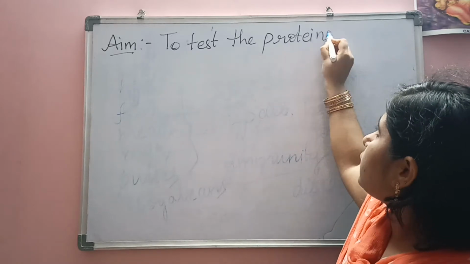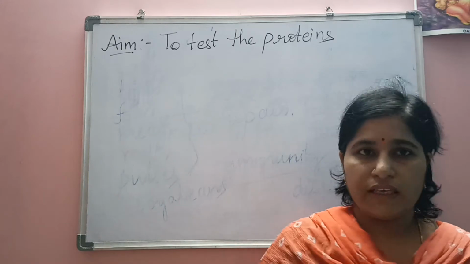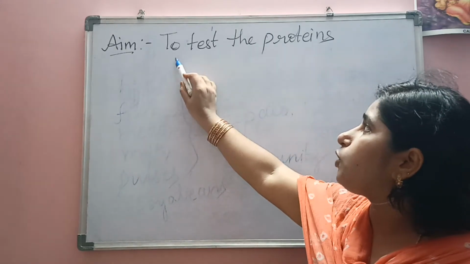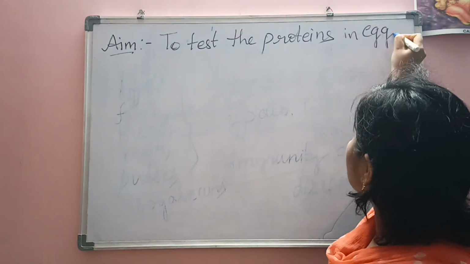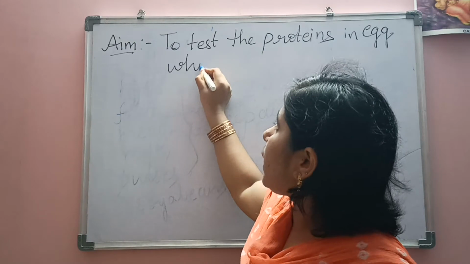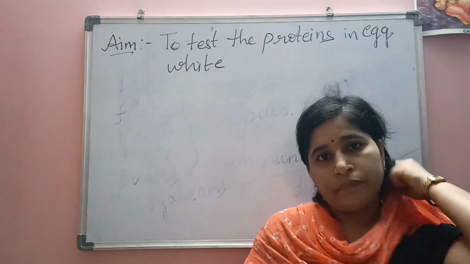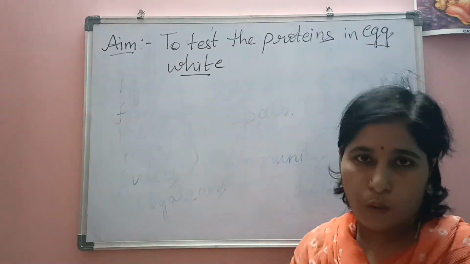Already I said the proteins are present in the egg also. So we want to test whether proteins are present in the egg or not. Here we are taking the egg white to test the proteins. If you observe the egg, there is a white part as well as a yellow part. Here we are going to test the proteins in the egg white.